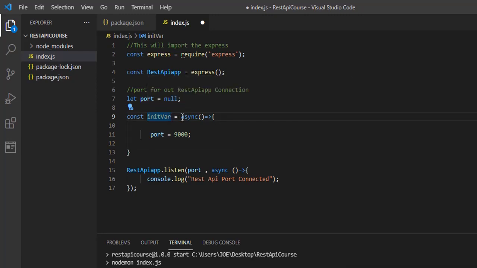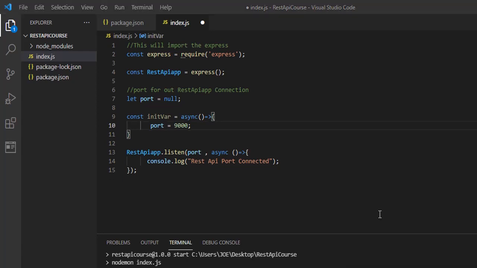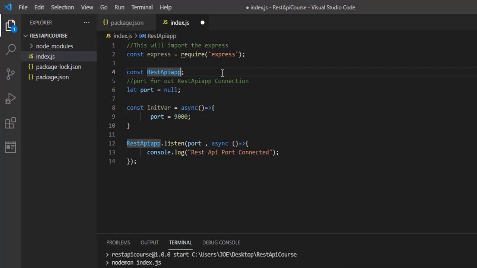So the next variable we're going to initialize will be the express variable, or the REST API app. So initially it's going to be null. So let REST API app equal to null.